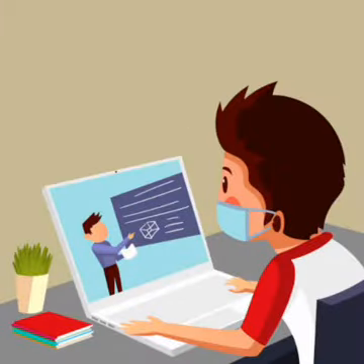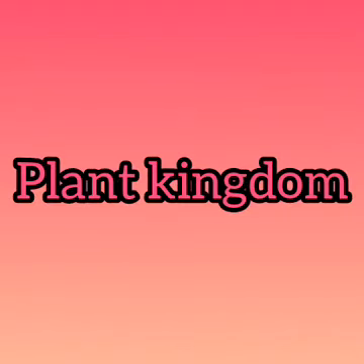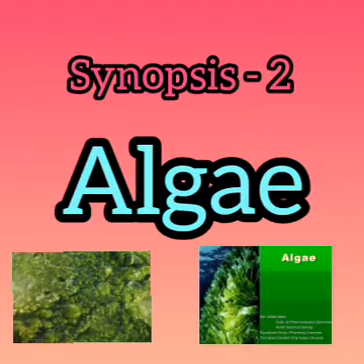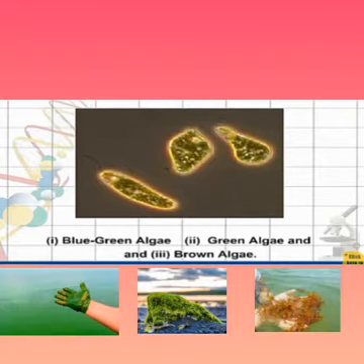All of you follow the class. We are now in the fourth lesson, classification of plants. In the plant kingdom, synopsis 2 is algae. Algae are microorganisms found in water and in moist soil. There are three kinds of algae: blue-green algae, green algae and brown algae.